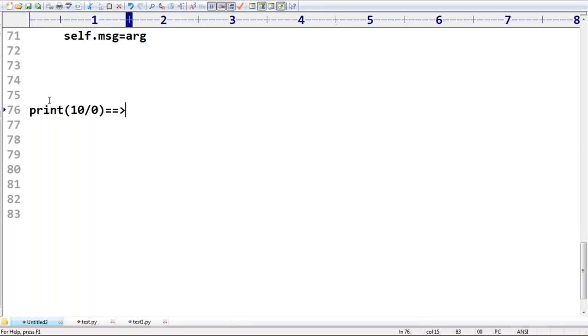A ZeroDivisionError: division by zero. Do you know this one is the name of the exception? This is called the message of the exception. Remember this, the message of the exception is this one.